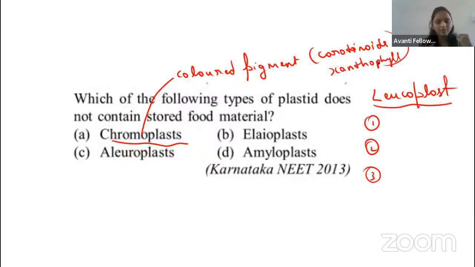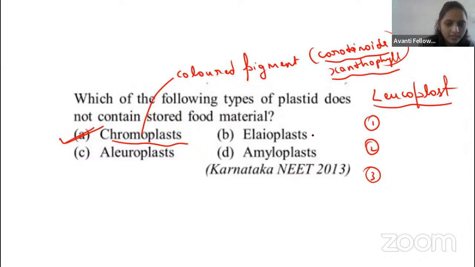If you take the carrot, it is orange because it contains carotenoids, right, guys? And you have studied about carotenoids in the nervous system also, about the structure of the eye, which requires the carotenoid pigment, retinol. Then xanthophyll. That's why option A is correct. Then why are options B, C, D not correct? Let us learn about that.